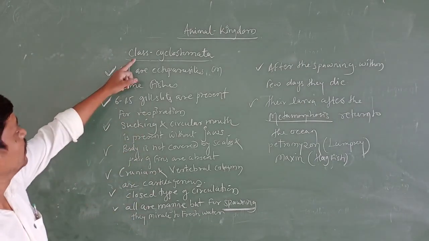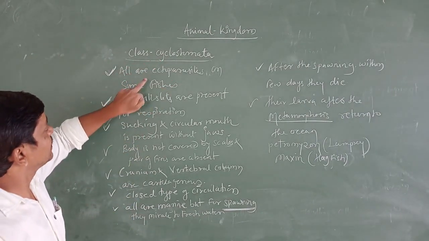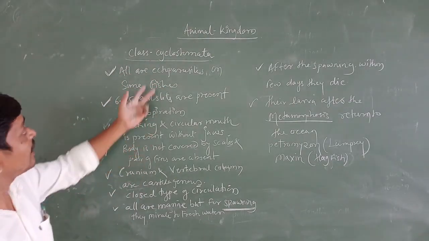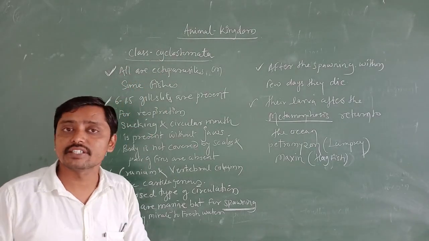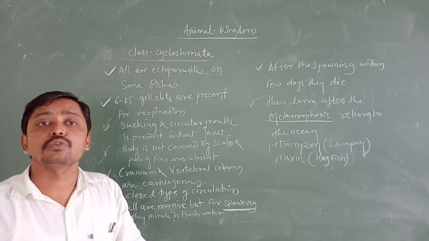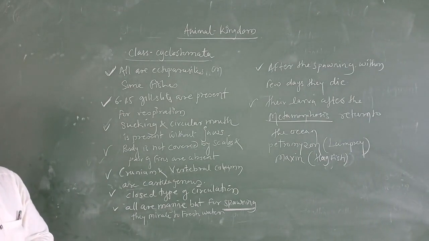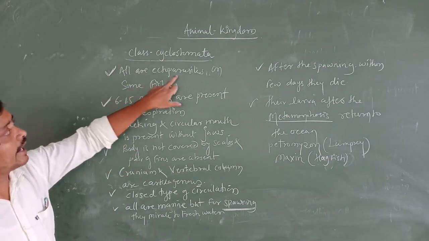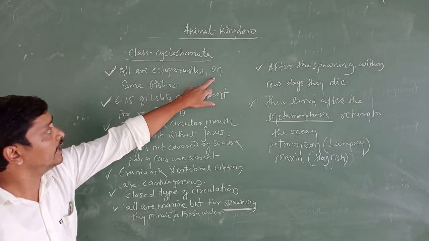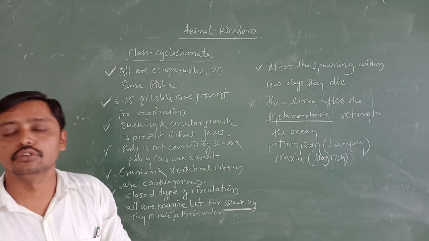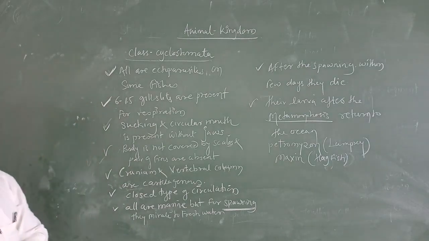Likewise here, in class Cyclostomata, these are ectoparasites, in the sense these are found outside the body of the host organism. All Cyclostomata are ectoparasites, and we are going to find them on some fishes. They are attached to the fishes and they absorb the nutrients from the fishes only.